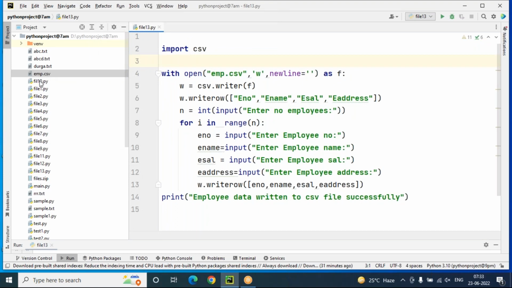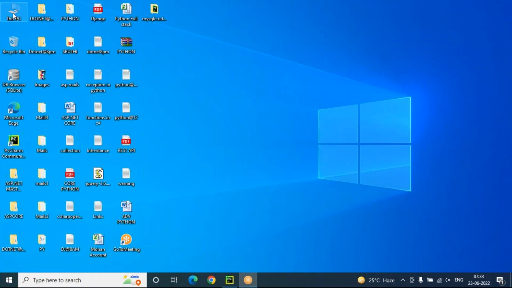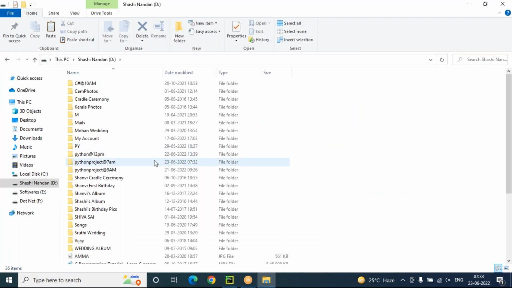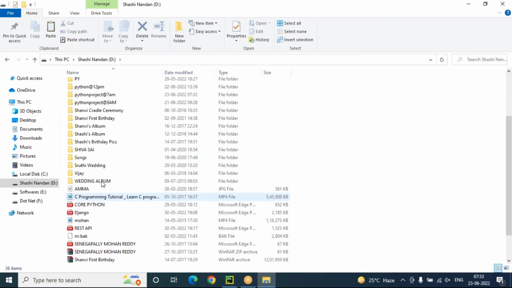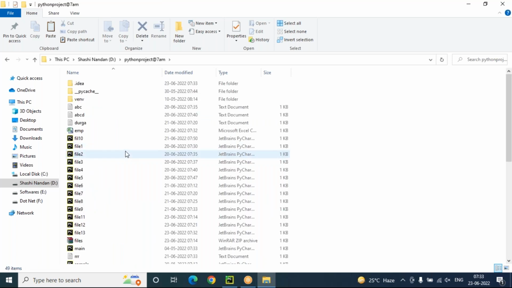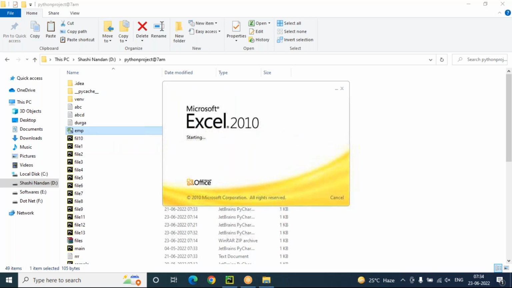In that we can find this Excel sheet, emp.csv file. So let's flip to your D drive. This is the D drive, and next your project name is Python project at 7 a.m. Double click on it and you can see the emp.csv file is there, an Excel sheet clearly. When I place the mouse pointer over it, it shows Microsoft Excel comma separated values file. When we double click on it, we'll be able to find this complete data in the Excel sheet.